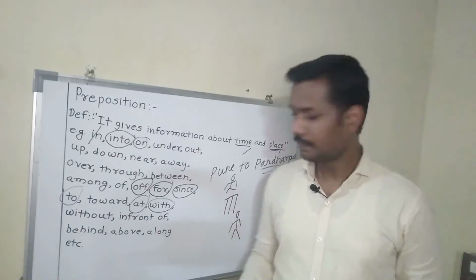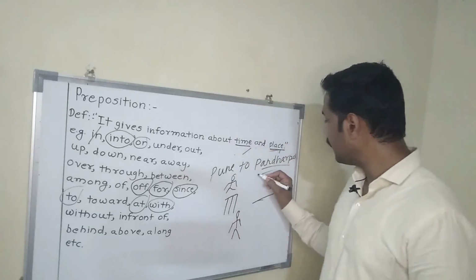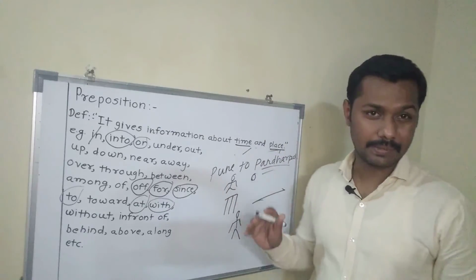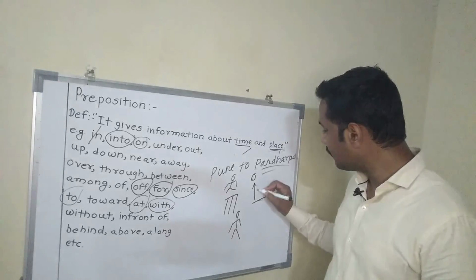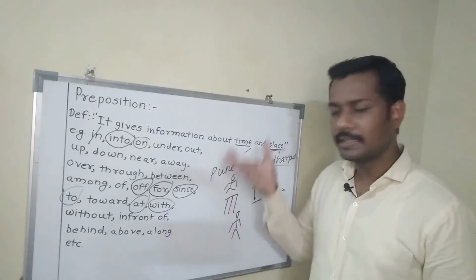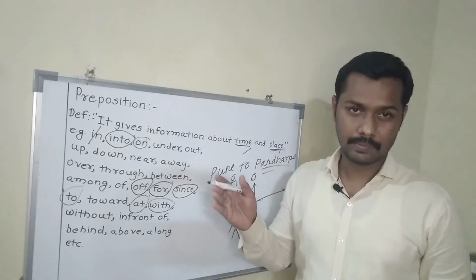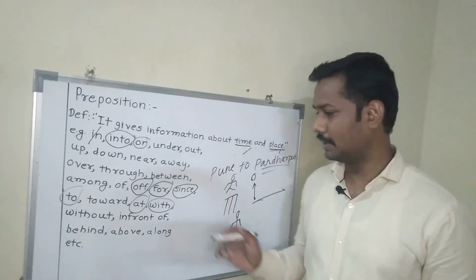Next one is above. Again, over was there, as we have seen. Above is in the same way. There is no connection between the first object and the second object. For that we can call it above. That is somewhere up. The next one is along. Along is like parallel. You can go along the way and you will find your destination.